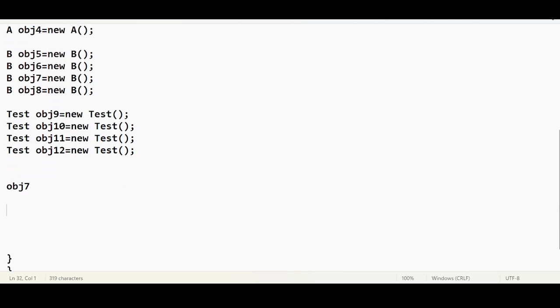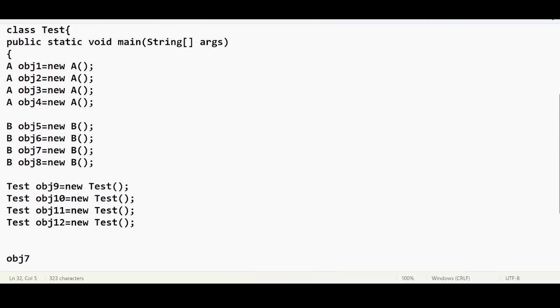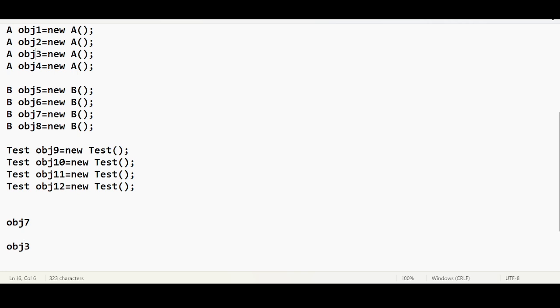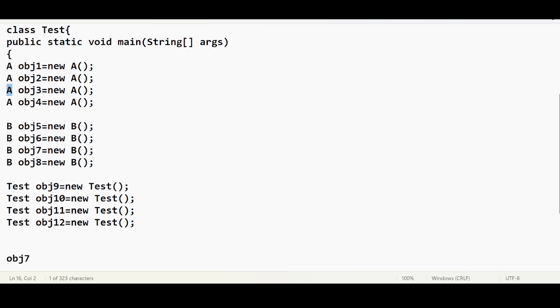Now I want to ask Darshini, what is the type of obj3? Darshini is going to identify obj3. obj3 is here. It is of what type? A type. Very simple. By looking at this, you can say, because we are humans, we are clever enough to do this kind of identification, right?